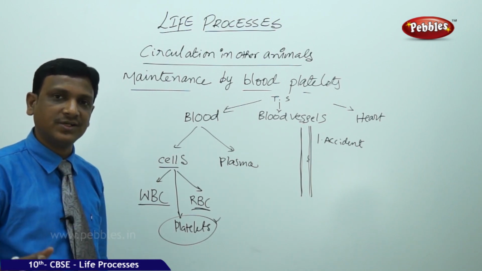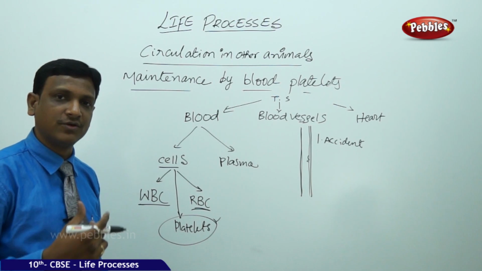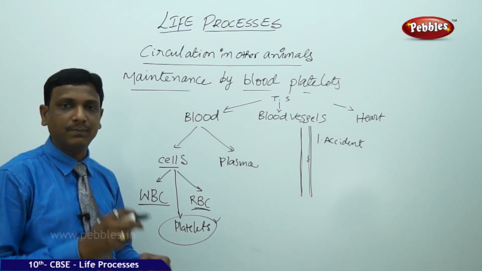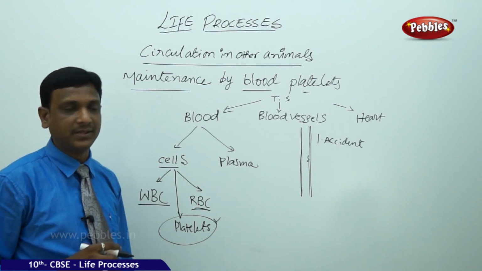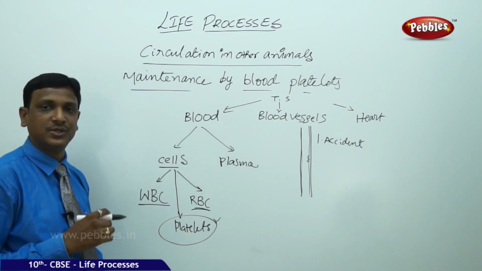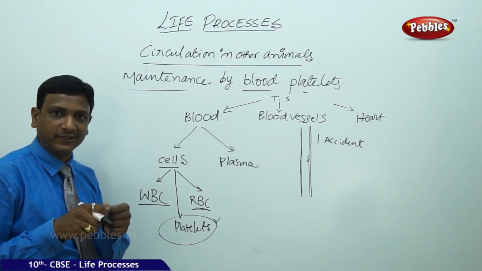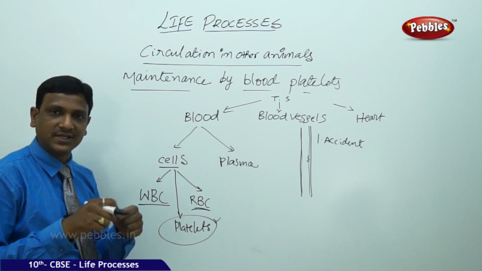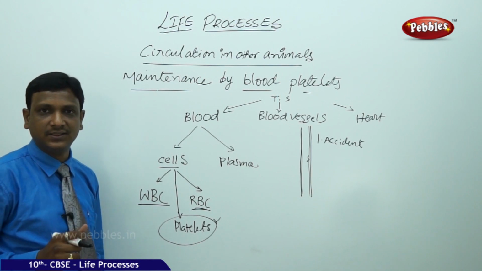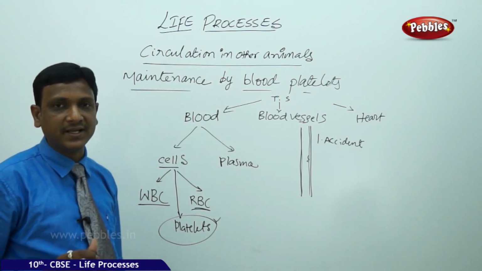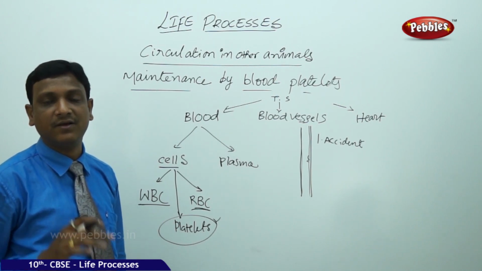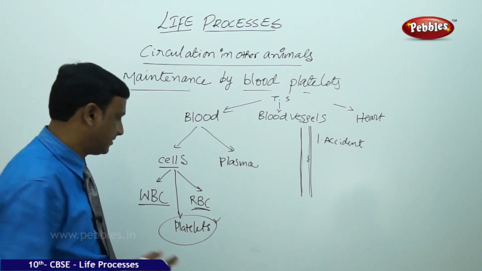If it happens continuously, if you lose all the blood present in your body, then what happens? The person will die. But it doesn't happen. The bleeding stops automatically after some time. That means the blood has some repair mechanism by which it stops the bleeding naturally. Of course, sometimes you put in effort, you put your finger, some cloth, you tie it hard, you put some cold water or ice to stop bleeding. But naturally, internally you have some mechanism in your blood itself which will prevent the excess bleeding, that is the platelets.